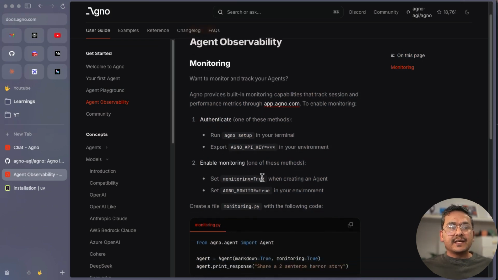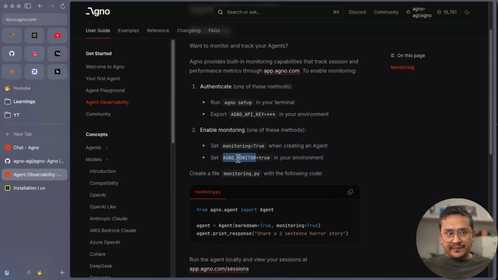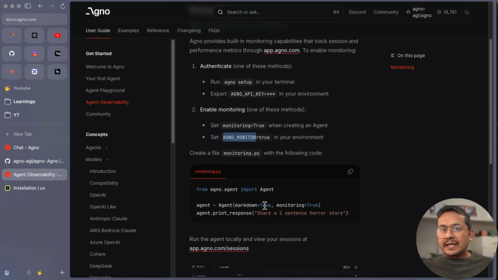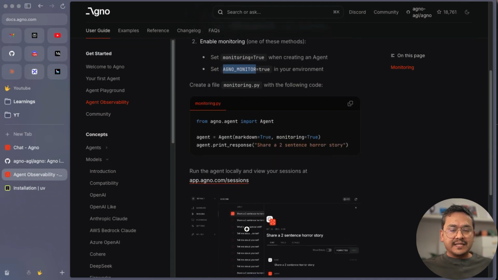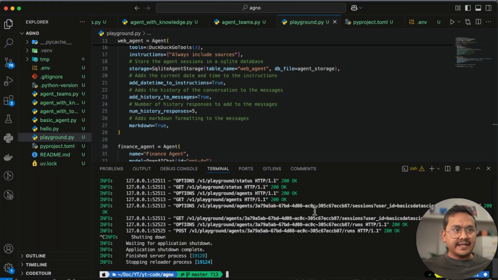Enable monitoring, and this is how you can enable monitoring either from the code itself, or you can provide the environment variable AGNO monitor equals true, so you don't need to provide it in each and every code, right? And then you will have this in the session, right? So for this we can just follow this monitoring.py, just a simple example. We have already connected there, right?